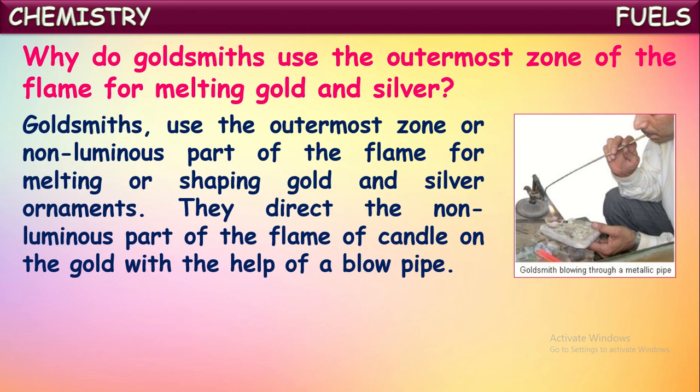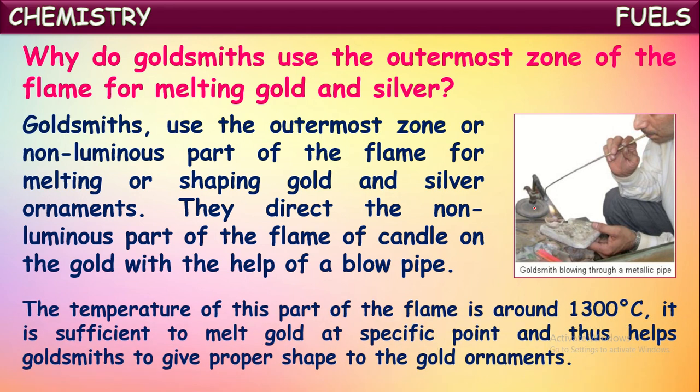Goldsmiths use the outermost zone, or non-luminous part, of the flame for melting or shaping gold and silver ornaments, isn't it? They direct the non-luminous part of the flame of a candle or a Bunsen burner onto the gold or silver with the help of a blowpipe. See here, from the Bunsen burner the flame is coming. The outermost zone of the flame will generally be the hottest part. So they blow this outermost part of the flame onto the gold or silver ornament using a blowing pipe.